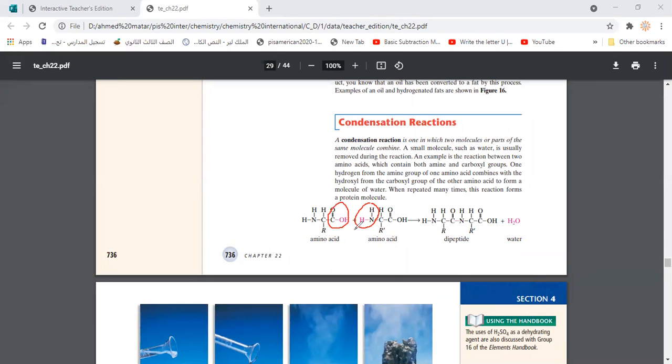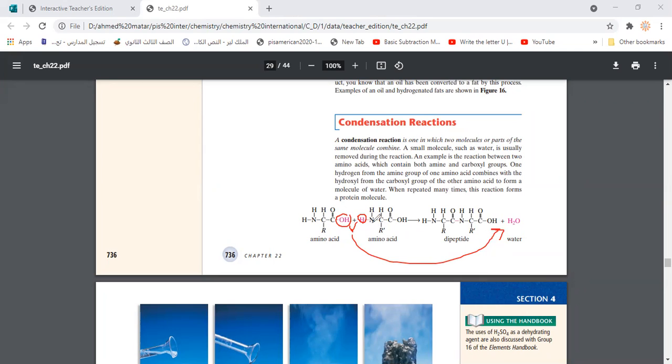The idea is that the reaction happens at these two functional groups. What happens in that reaction? We said this reaction always involves removal of water. As you can see here, guys, the OH of the hydroxyl group is removed with the hydrogen of the amine group, and that produces a water molecule that is removed.